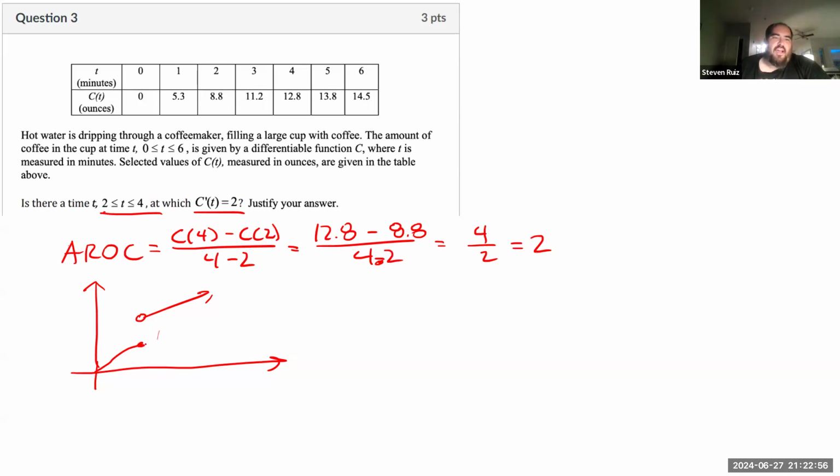The amount of liquid in the coffee abruptly jumps from one value to another without passing through the values between those two things. That's also going to be true of the derivative. So because of that, I can say yes. Because this function I'm thinking about here is continuous and differentiable, I have to have a point where the mean value theorem is upheld.